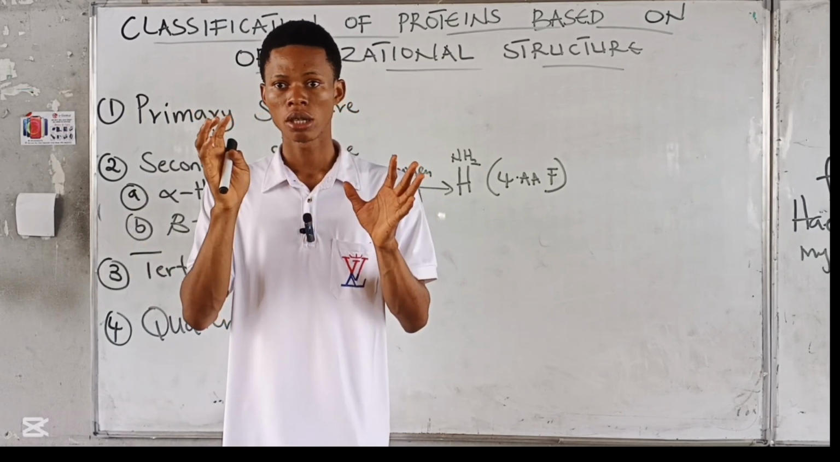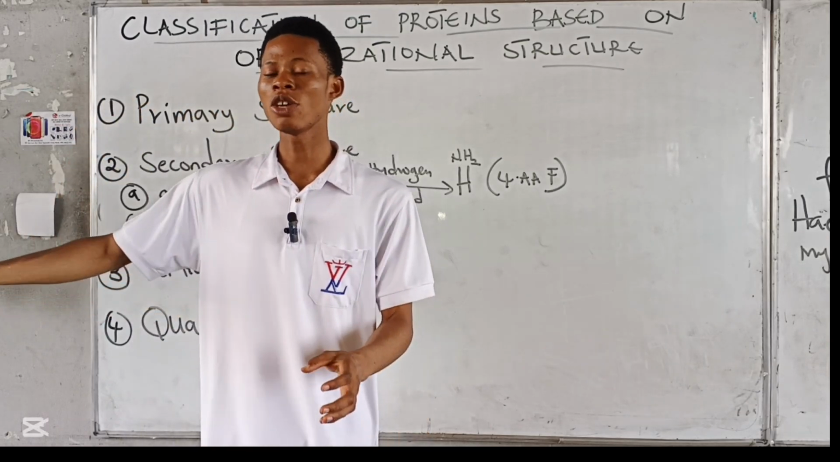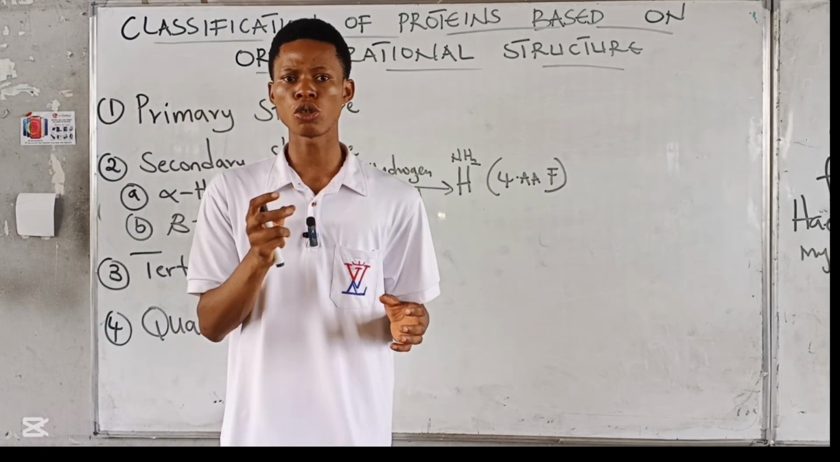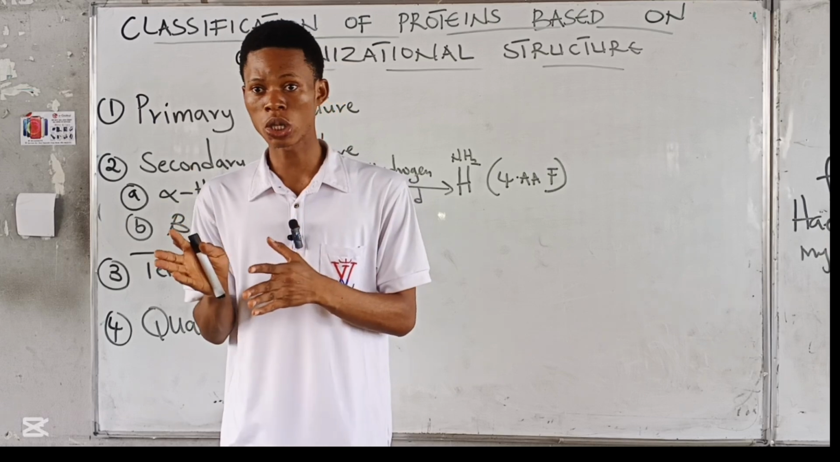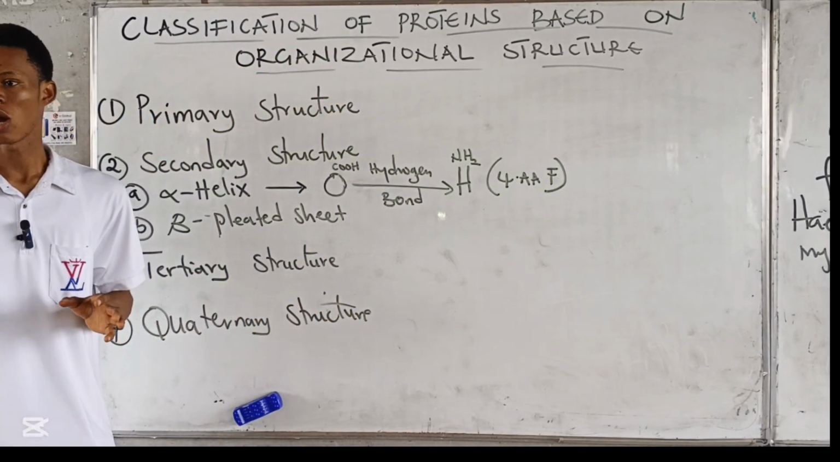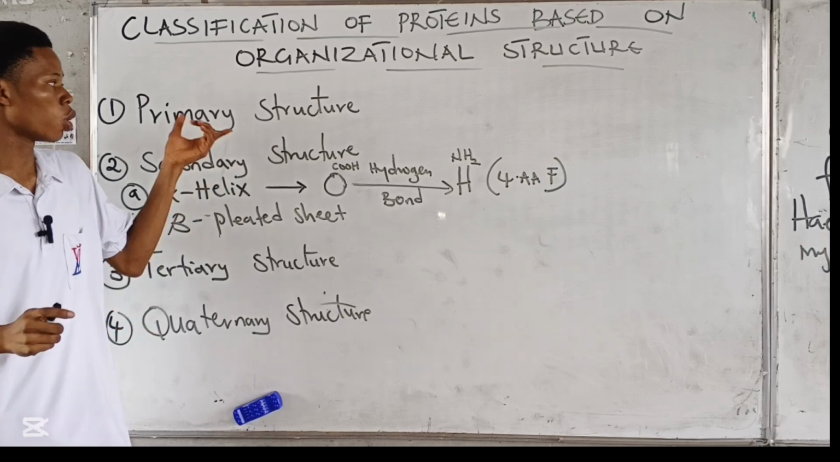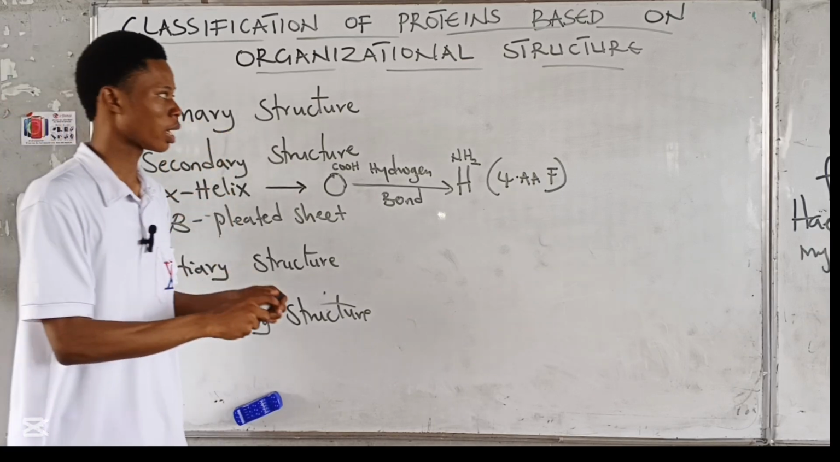Are we following? Already in the previous heading, we said that if the protein contains only amino acid, what do you call that protein? Simple protein, right? Now, if we are looking at the amino acid sequence of the protein, that amino acid sequence of the protein is what? Primary structure. This is what I mean.